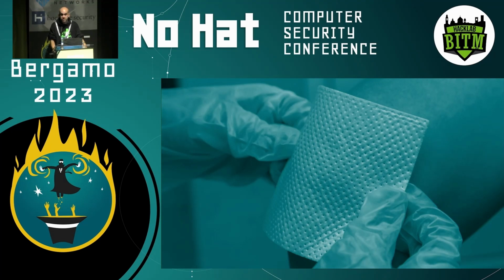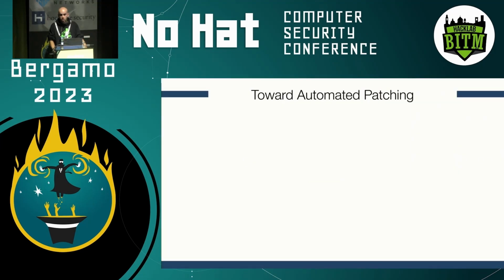And patching is a quite complex process. I would argue it's even more complex than finding vulnerabilities. So we need to decompose it, right? So we need to divide this problem into smaller sub-problems that we can start to address. So I see at least 4 steps in this, right? If we want to achieve automated patching.